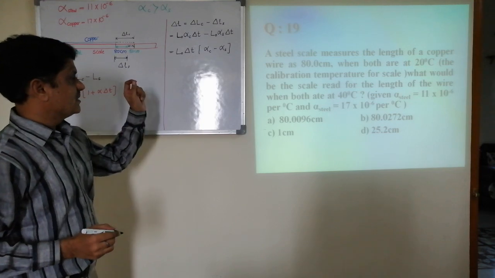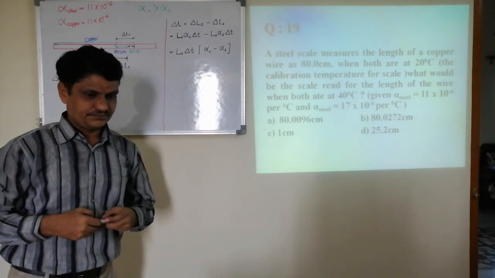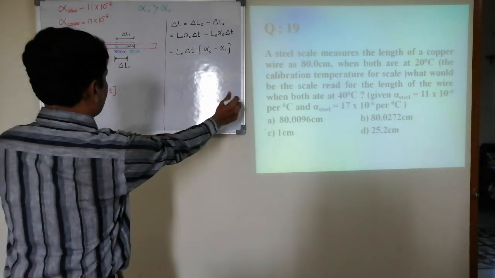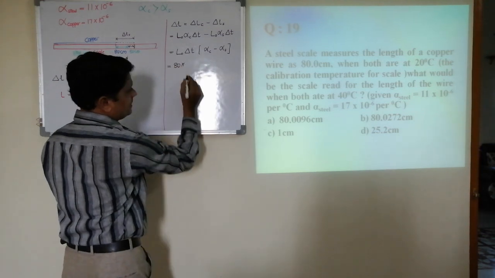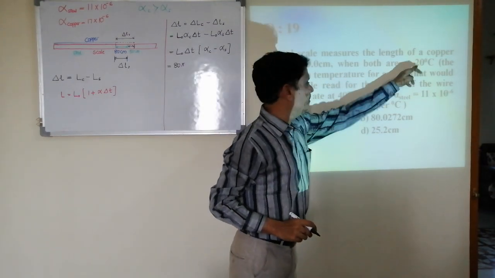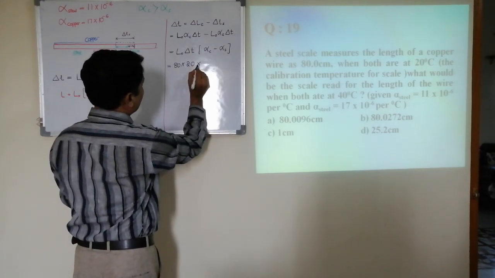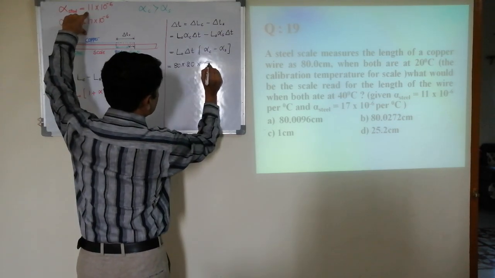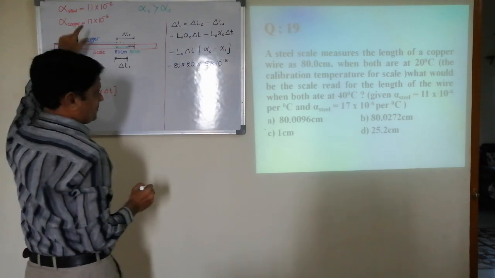Now pause the screen and substitute and simplify. See, it is 80. In change in the temperature, 20 becomes 40, so change is 20. Difference in the alpha, this is 17, this is 11. Difference is 6 into 10 to the power minus 6.